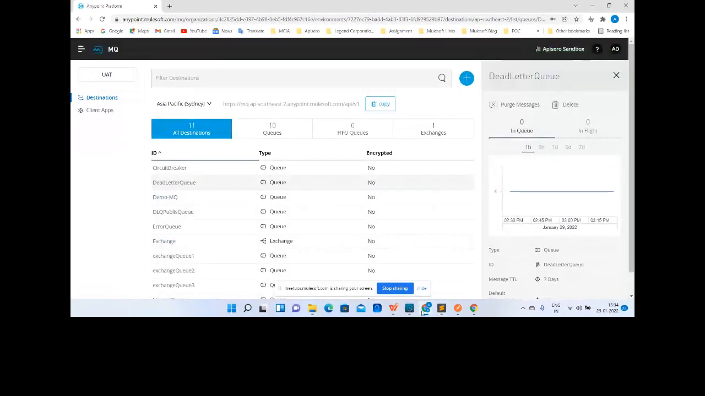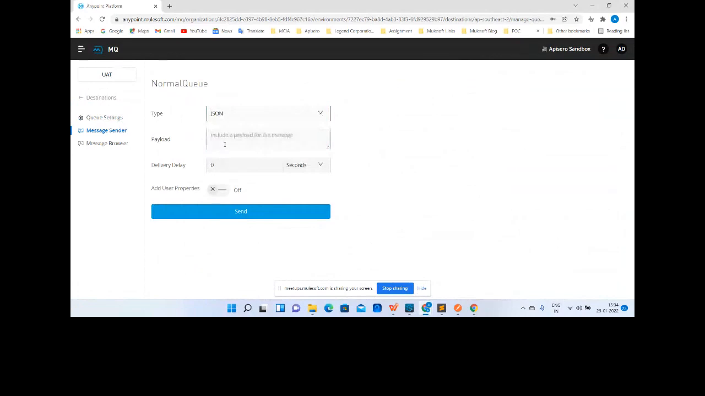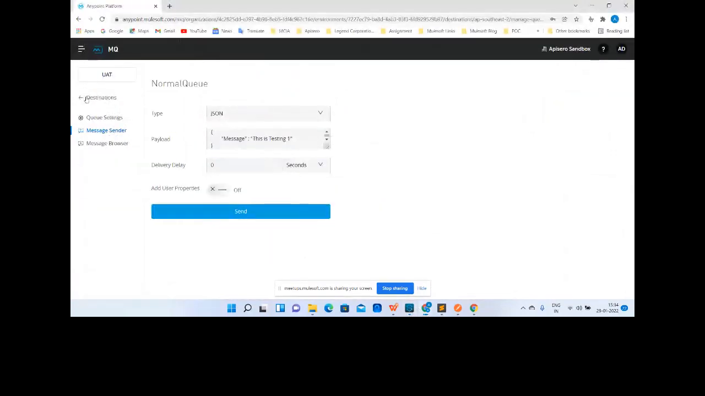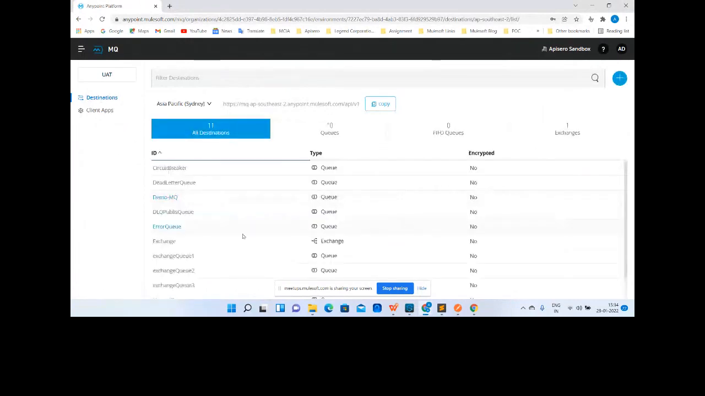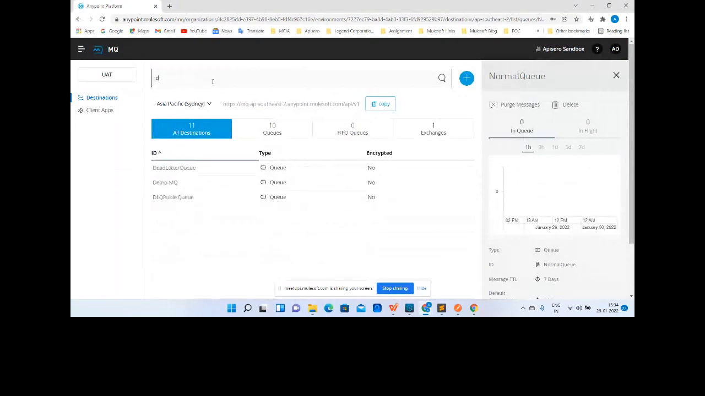Yeah, and let me send it again from the normal queue. Quickly send it, and this time, just what: first time error, second time error, and it does not come back. So zero messages in MQ, zero messages in the normal queue, and one message in the dead letter queue. One message in the dead letter queue.